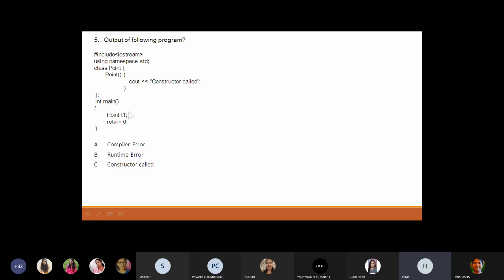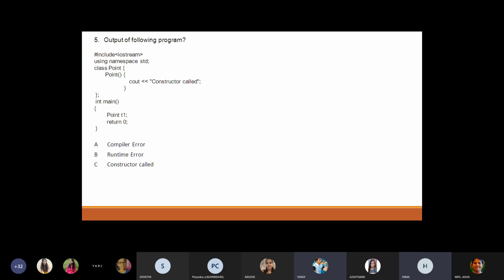Okay. Inside the main, to that class named point, we have created the object named T1. Inside the class point, in the function, we are putting a cout statement: cout constructor call. Then we are returning 0. So can anyone guess the output of this? The options are compiler error, runtime error, and constructor call. Yes, runtime error, anyone? It's easy.